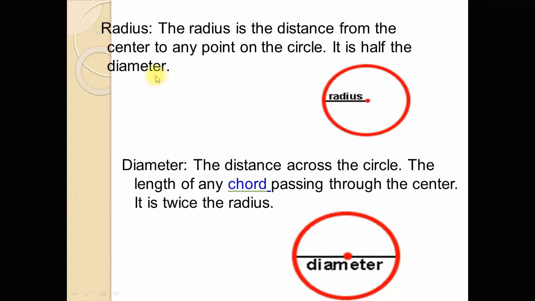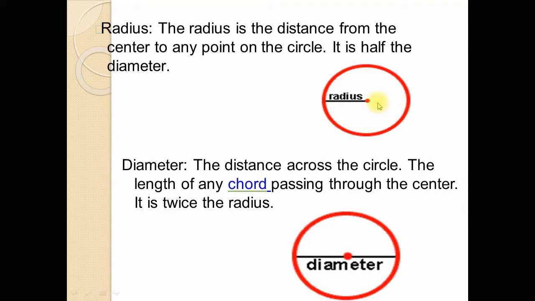Now, radius of a circle. The radius is the distance from the center to any point on the circle. It is half of the diameter. So the radius is the distance from the center to any point of the circle. The distance between any point of the circle and the fixed point is the radius. So the distance between any point of the circle and the center is called the radius of the circle.